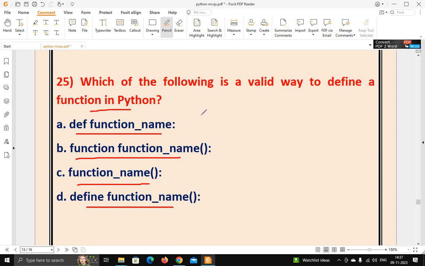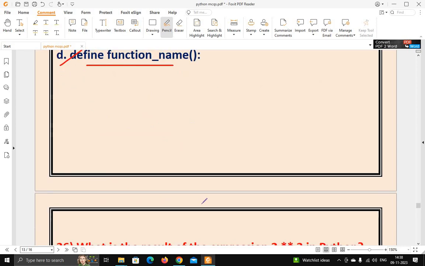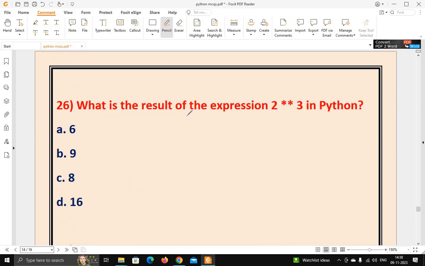So you can see the options. The right answer of this question is option D, def function name.